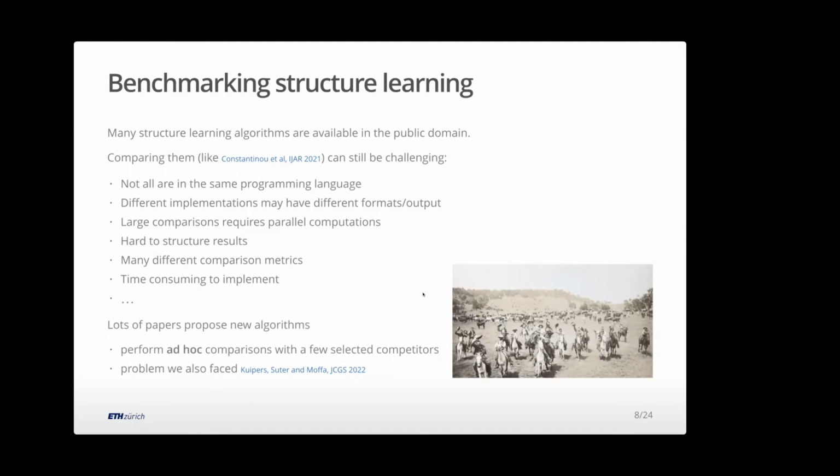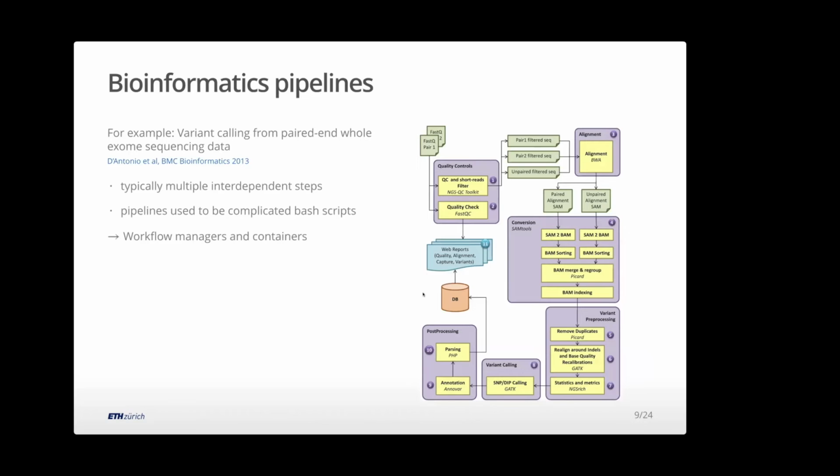And this kind of made me think of when I first joined the bioinformatics field. So about 10 years ago, I came to this field. And in those days, maybe people here remember what it used to be like in the good old days or the bad old days. If you wanted to do any bioinformatics analysis, you typically have a large string of interdependent steps you need to do. So you start with your sequencing files, quality control, aligning, go back through sorting, organizing, removing unwanted things, and then in the end, maybe you call the variants, and that's what you report in the end.